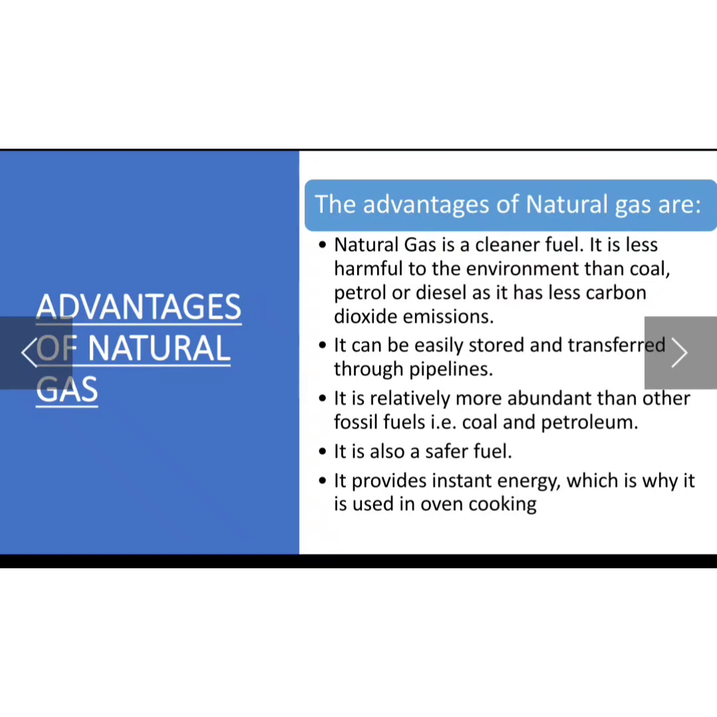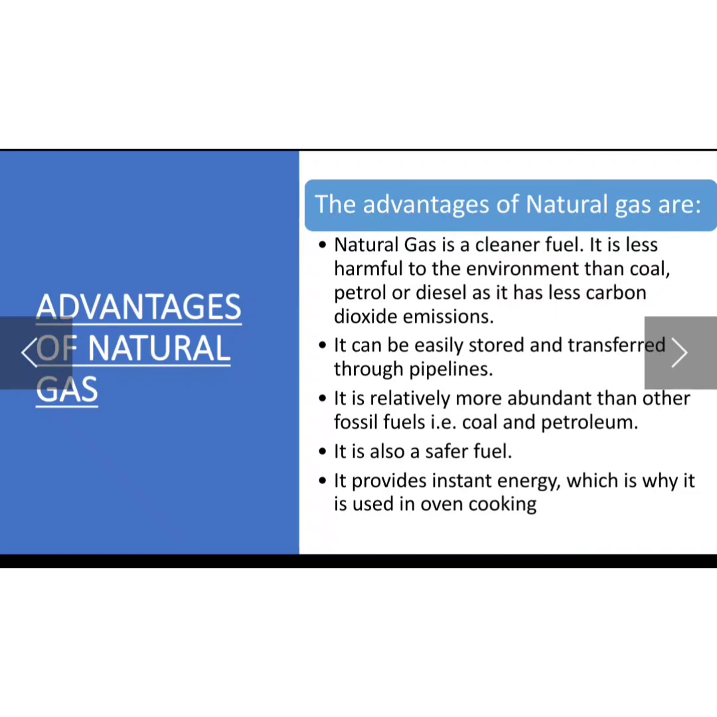So we all have seen pipes. It is easily stored in the pipe, and if we have to transfer the natural gas, it is done with the help of the pipelines. Lots of pipes arranged in a proper line is called a pipeline. Next, it is relatively more abundant than any other fossil fuels, that is coal and petroleum. So we know that fossil fuels are the fuels that take millions of years to form. So natural gas is available in abundance. If we compare with coal and petroleum, natural gas is abundant in nature.